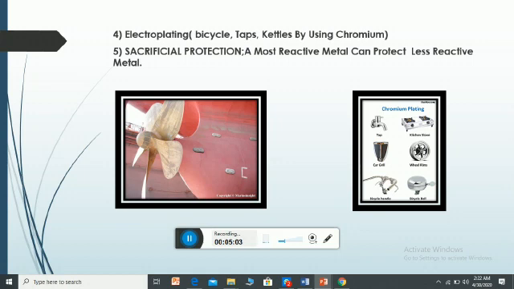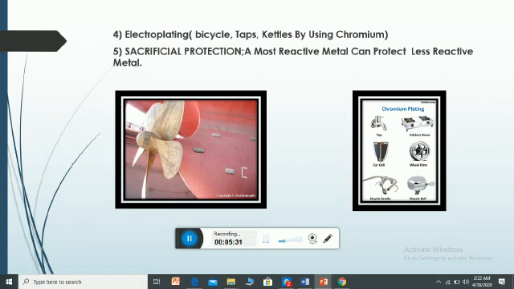Now, sacrificial protection. Sacrificial protection is used especially for ships. The surface of the ship will mostly remain in water. So we have two different layers. The inner layer is less reactive, and we put an outer layer which is highly reactive with water.